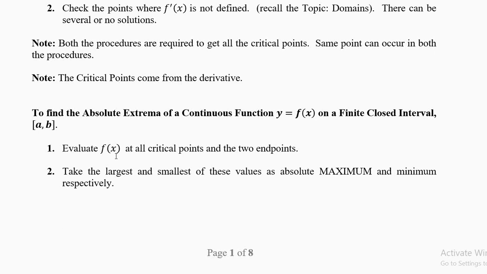Your full focus should be on the function. The derivative will only help you to understand the function. Evaluate f of x at the critical points c1, c2, c3 or c4, c5 and the two endpoints x equal to a and x equal to b. Take the largest and the smallest. The largest is absolute maximum and the smallest is absolute minimum.